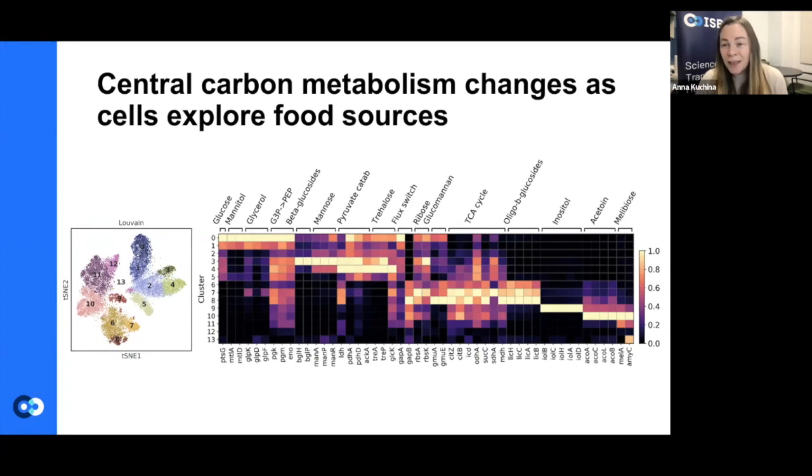Why would they turn on these inositol consumption genes in only 10% of their population? We didn't even know that inositol was present in the growth media. It's a complex growth media. But it is a very interesting, novel observation that we otherwise would not be able to make if we were not to use a single cell method, because only 10% of the cells do this. And so if you just blend all of the population together, you will not see the signal for these genes.